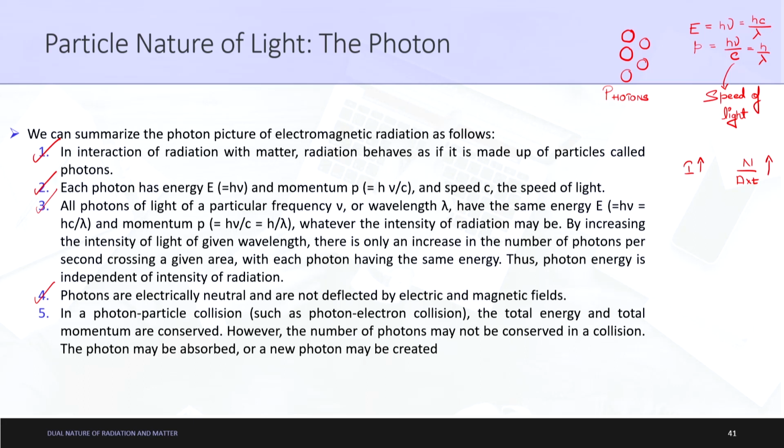In a photon particle collision, such as a photon-electron collision, let us say this particle is the electron here, the total energy and total momentum are conserved. There is no leakage of energy; the complete energy and momentum are conserved. So basically you can use the conservation of energy equation and the conservation of momentum equation there.